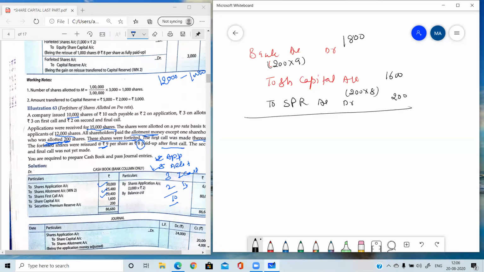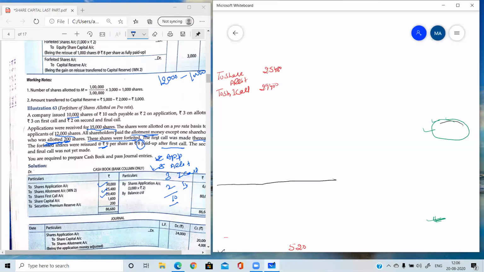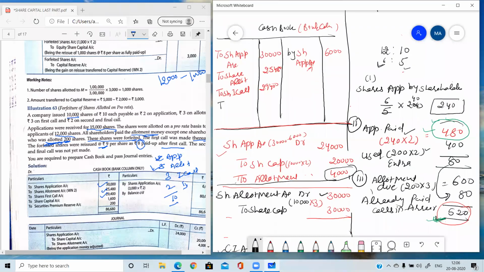But here we are making the cash book, so this entry will not be there in the journal. For your reference, I have written this entry, but now we are making the cash book, so we are going to write this entry directly in the cash book. And how are we going to write it? To share capital for the reissue entry and to SPR, because bank is debit and these two accounts are credited. So share capital is written with 1600 and SPR is written with 200.